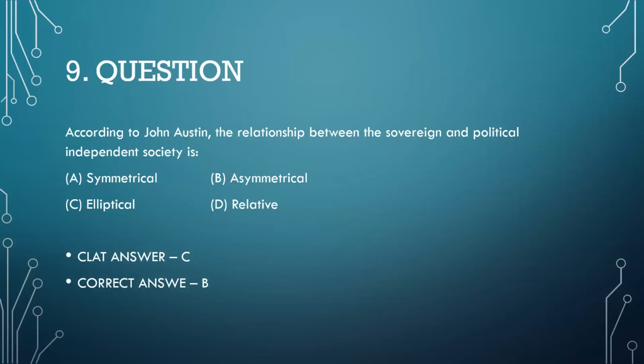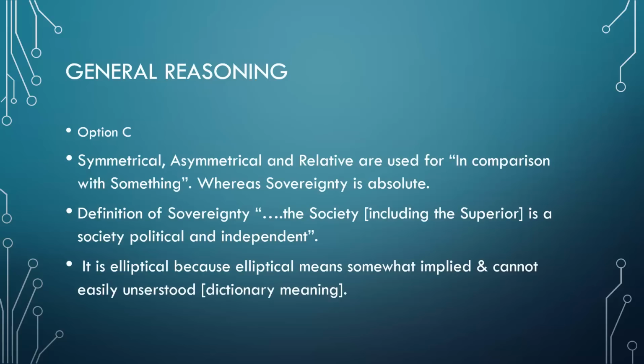But we have applied our own reasoning, and if you concur with our reasoning, you can go by it. If you think our reasoning is not good, or if you have found the right answer, you can definitely go with your answer with the backup. So let's talk about the CLAT answer. The CLAT answer given was C, and we think that answer was correct. Why? Because it's basically our reasoning, and we haven't found it in any book.